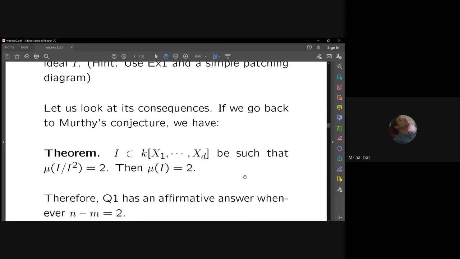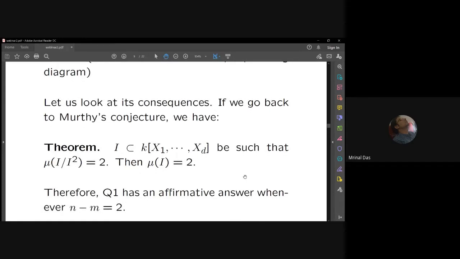So that's what I have written here, that if I take mu(I/I square) equal to 2, then mu(I) equal to 2, which I just explained. So in one stroke, we can see that question 1 has an affirmative answer whenever n minus m is equal to 2. So if I have n variables on the left hand side and a surjective map onto a polynomial ring in m variables, and the difference is 2, then we always have an affirmative answer that the kernel is generated by the correct number of elements.